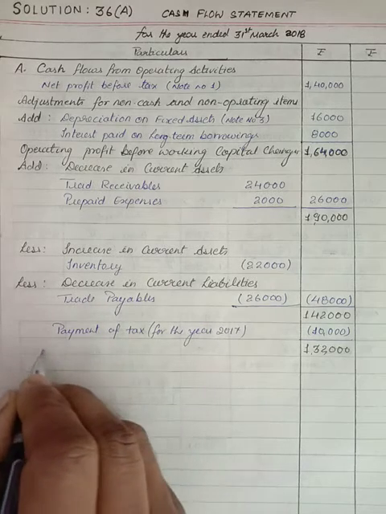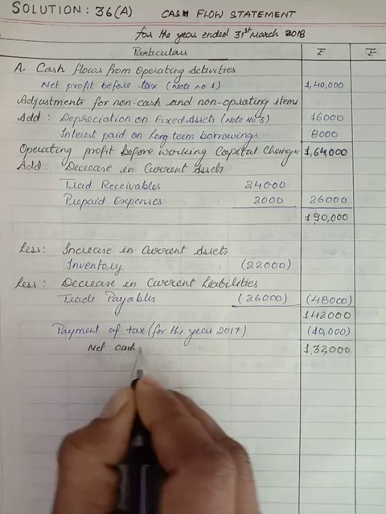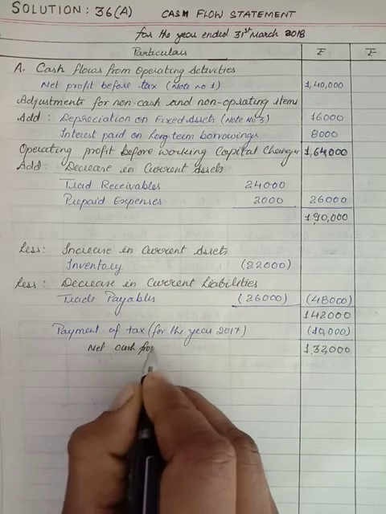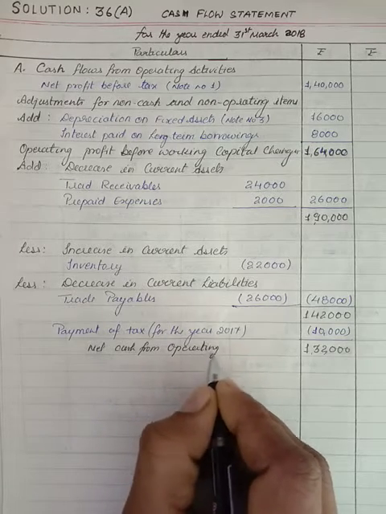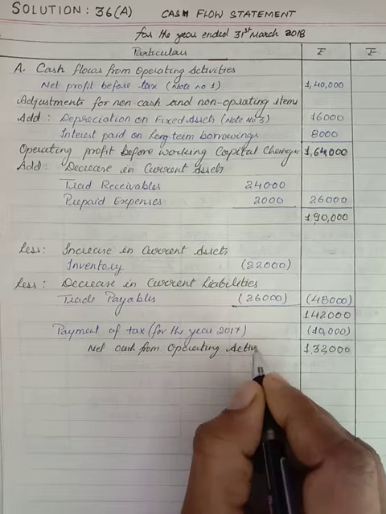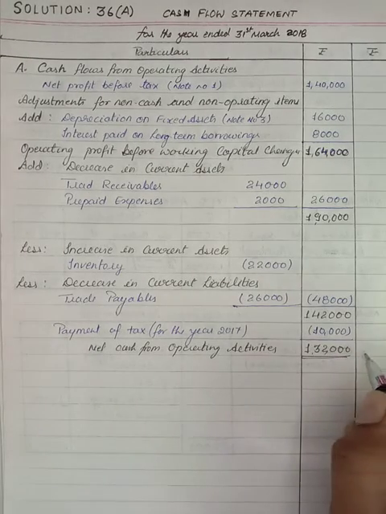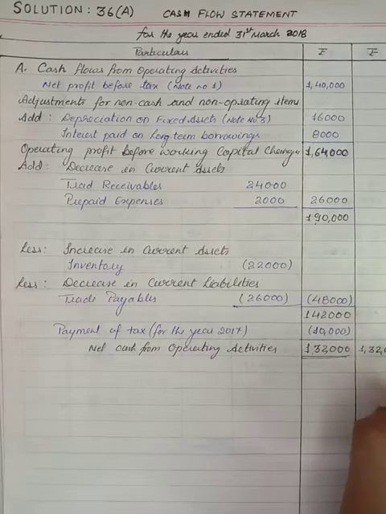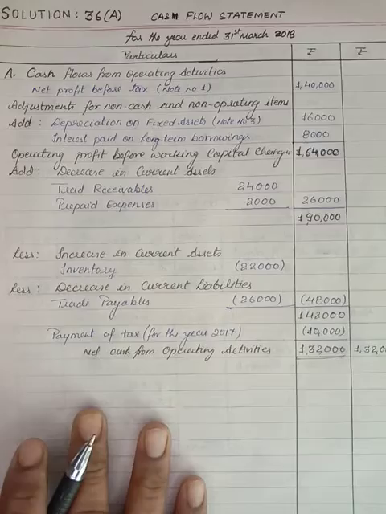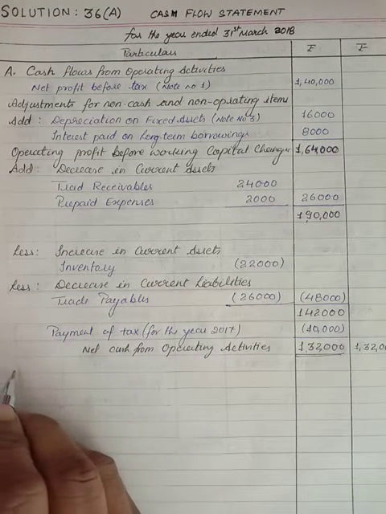So I am going to write it here: net cash from operating activities. So this amount is to be transferred to the final amount, that is 1,32,000 rupees. It is clear. Now we will go for the next activity, that is the B number activity.